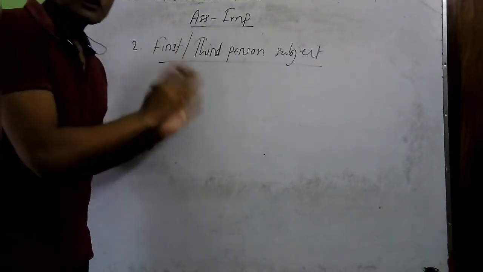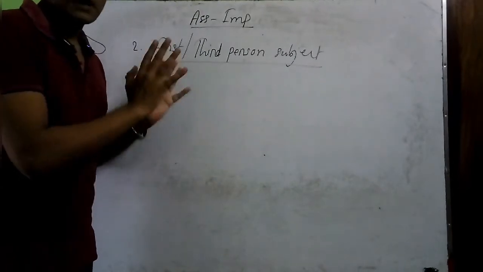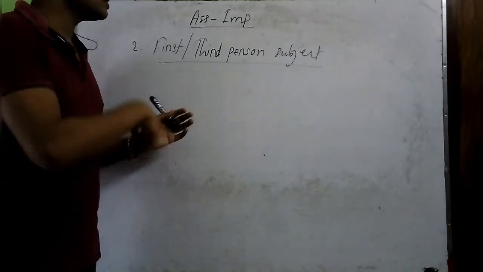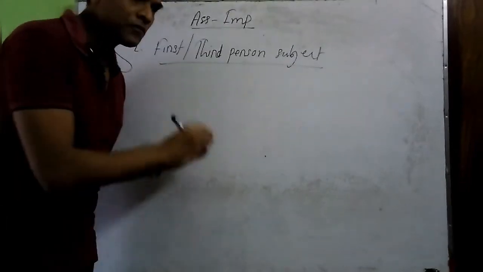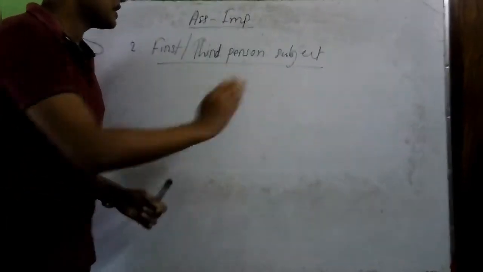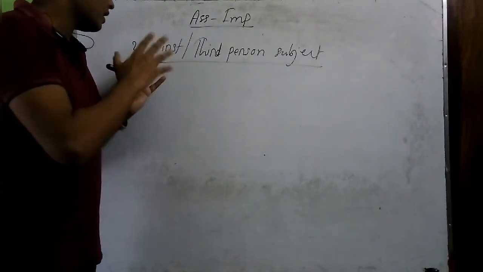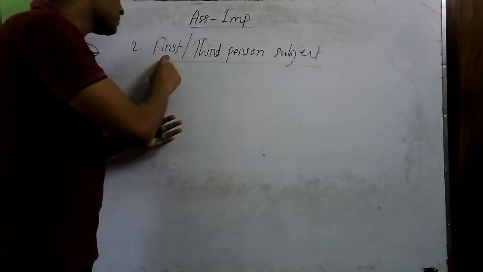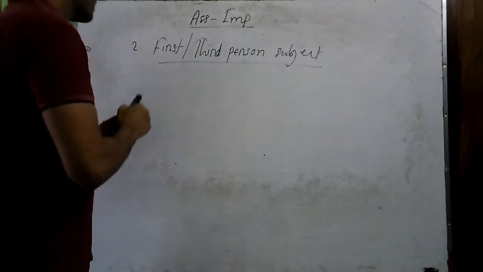In the first rule, we learned that if the subject of the sentence is second person, then we should start the sentence from the verb till the end of the sentence. But here we will learn what to do if our sentence has a first person subject or third person subject. So here is the rule.